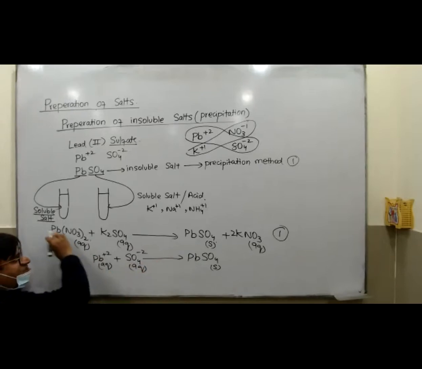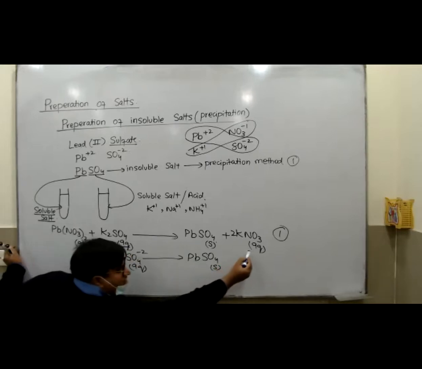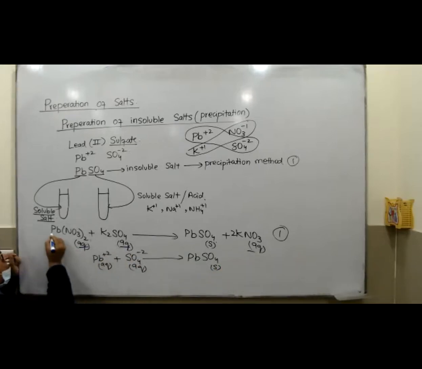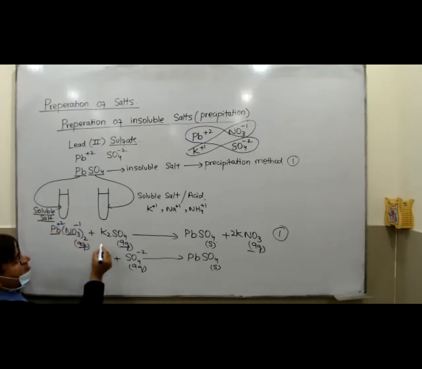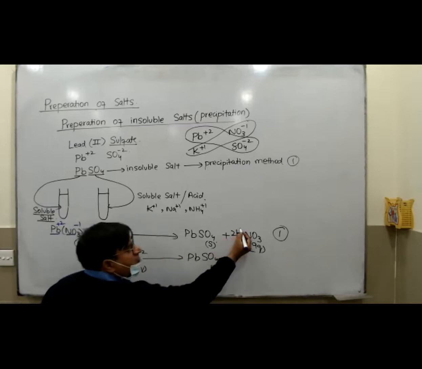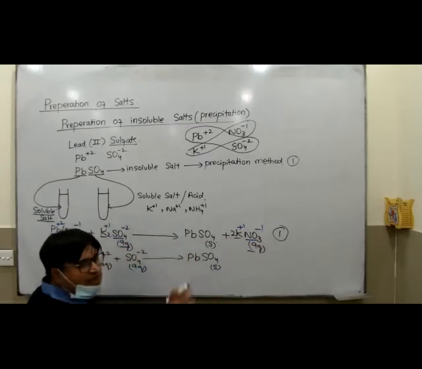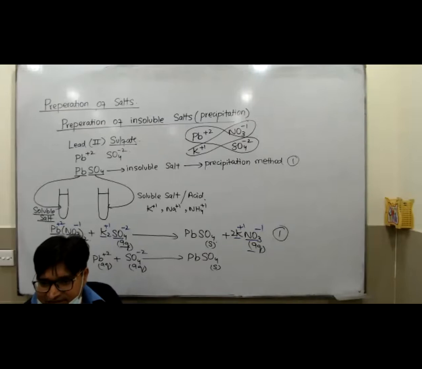Technically, if this is the equation and you want to make the ionic equation, what should you do? The things which are aqueous, make their ions only. Pb, that is +2. NO3, that is -1. This is aqueous, K +1, SO4 -2. Write down the valencies of all the things which contain aqueous inside it. So this is K +1, NO3, that is -1. Don't make the ions of solid, liquid or gas.